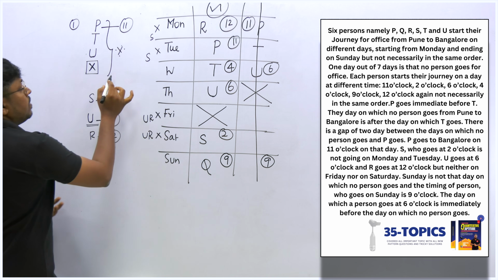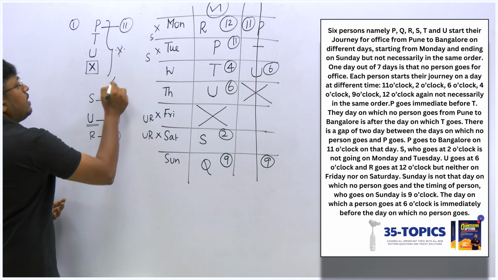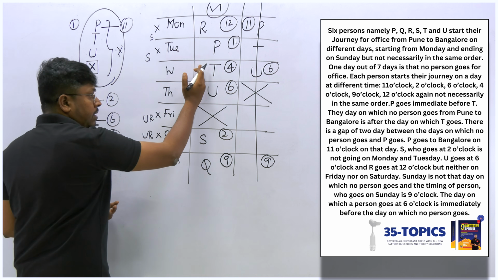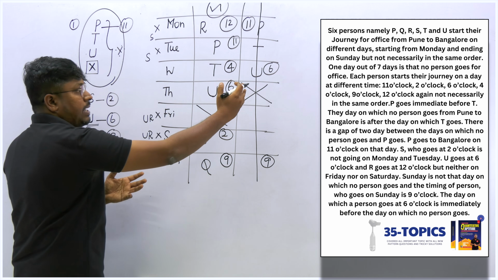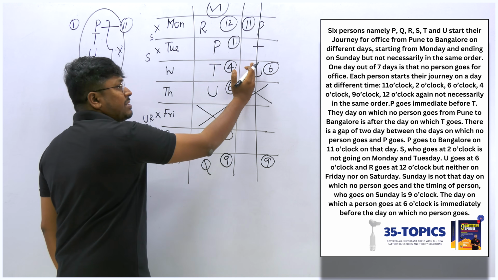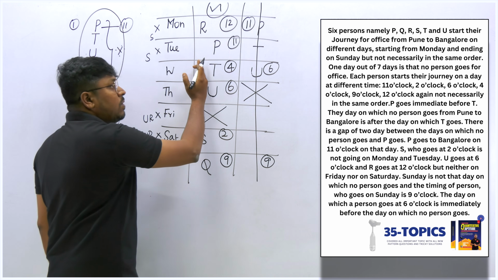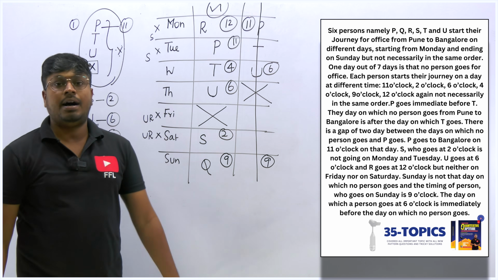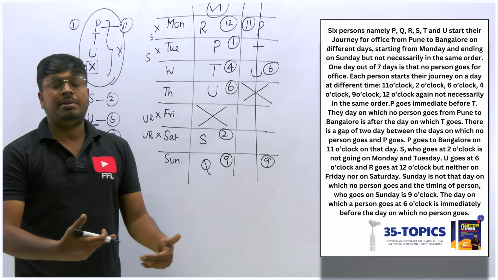I fixed this clue because after reading all the points, we got this point as the major clue. So I tried to fix this clue here and then wrote down the possibility cases. I got two possibility cases, right? Out of these two possibility cases, in the first possibility I got the answer. In the second possibility I can't fix R, so that will be wrong. The first possibility will be correct.